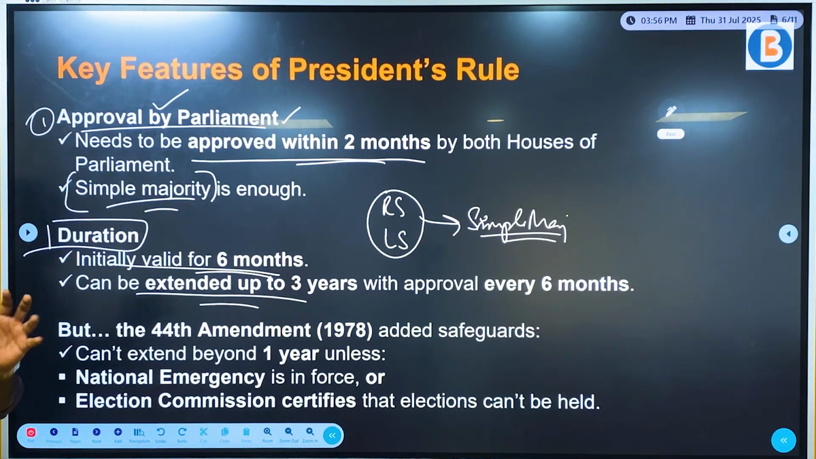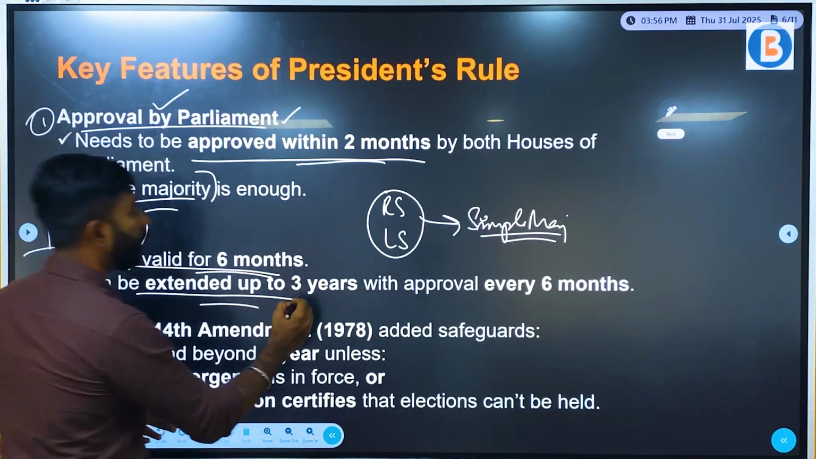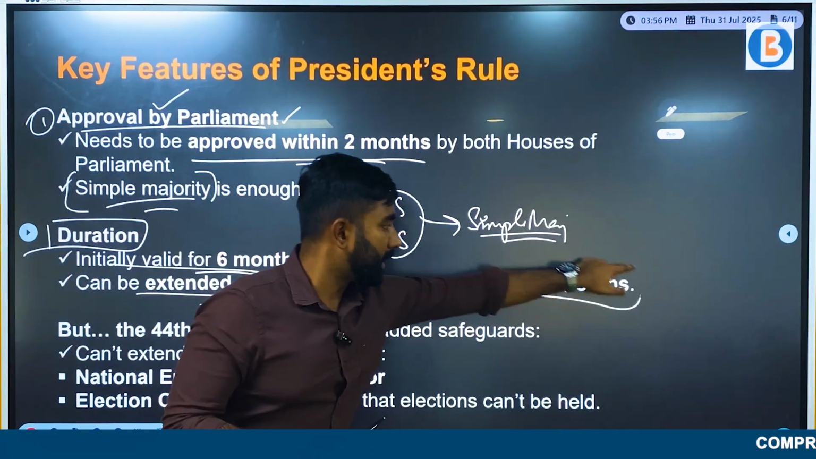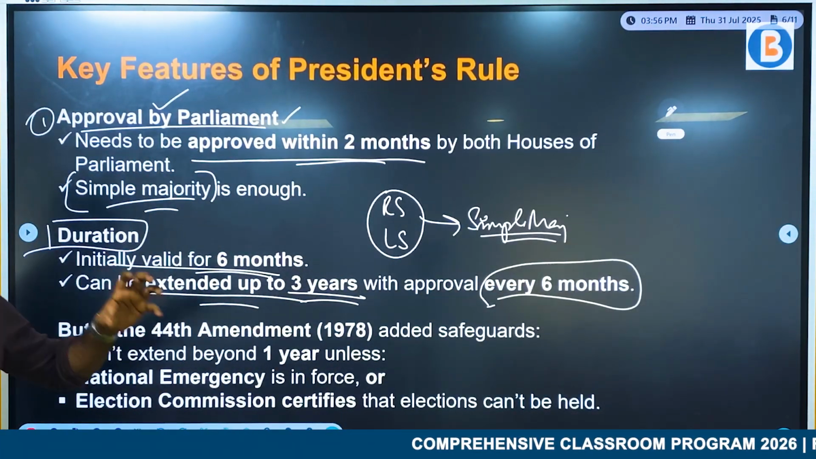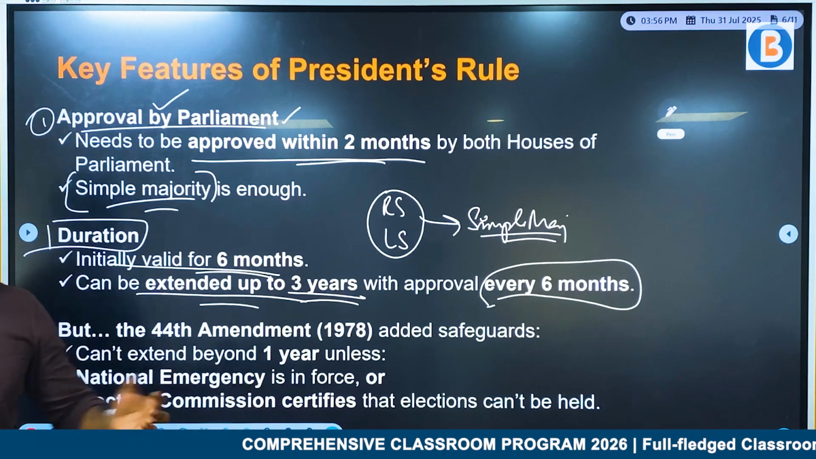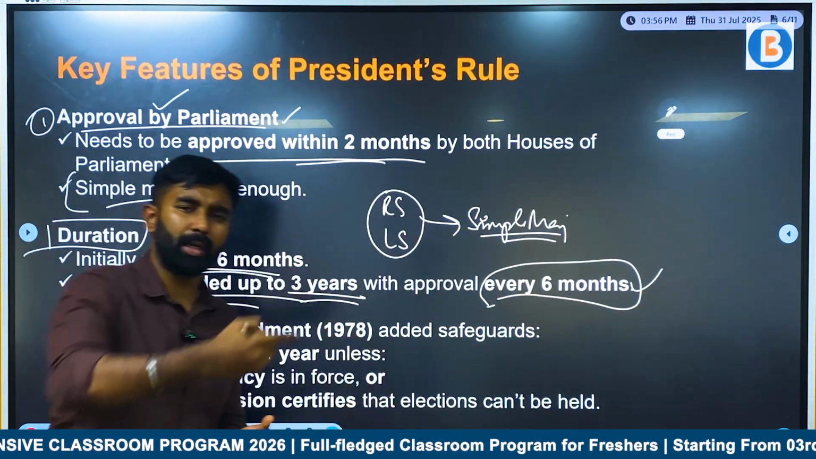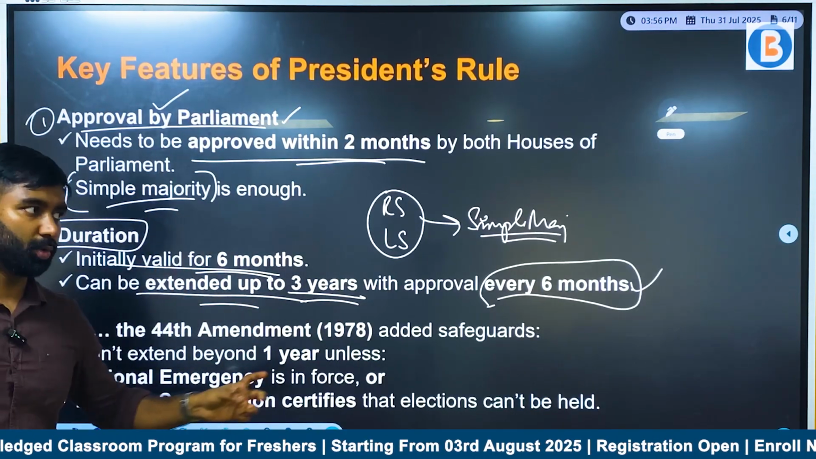If the situation is all okay, fine, it can be curtailed, it can be revoked back. And if the situation is still out of control, it can be extended, but only up to 3 years with approval after every 6 months. So now I hope it is clear why the 6 months, it is extended for another 6 more months. So it is not just random that they thought of postponing it just for 6 months. 6 months because that is provided in the constitution.